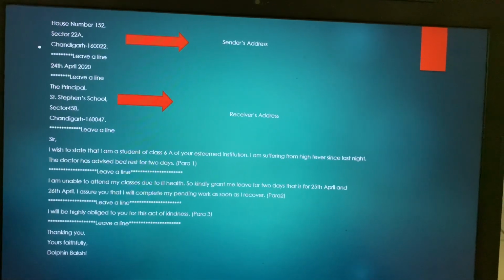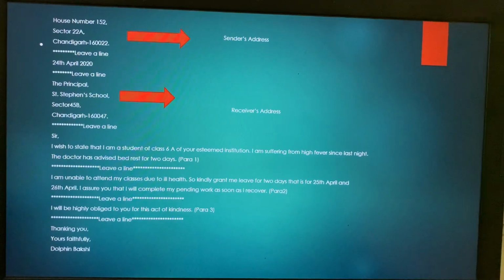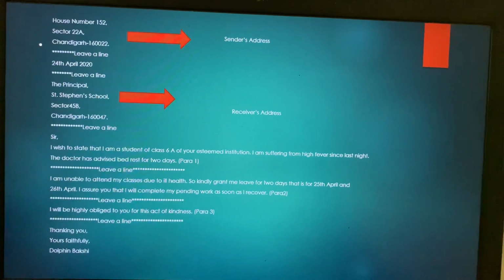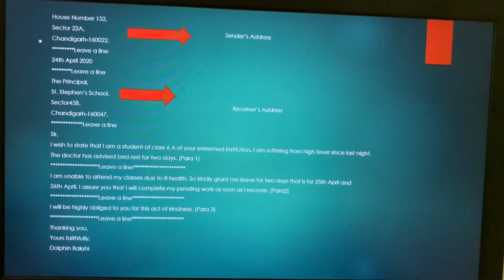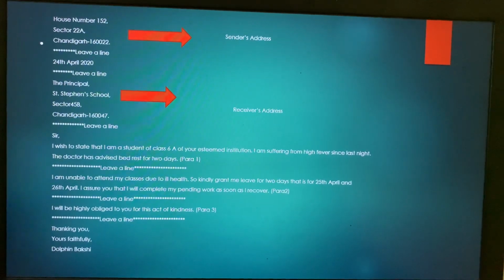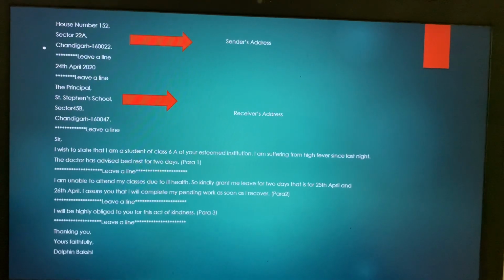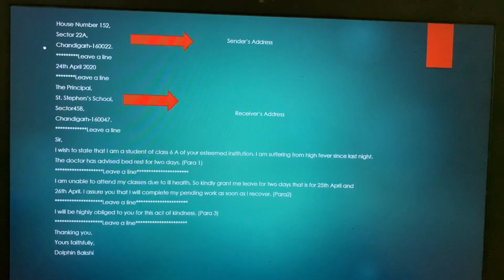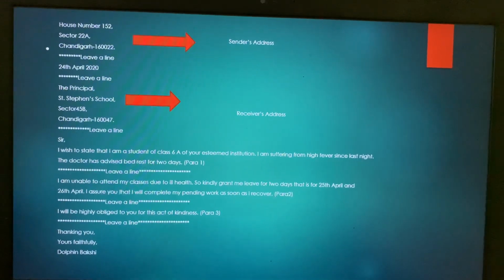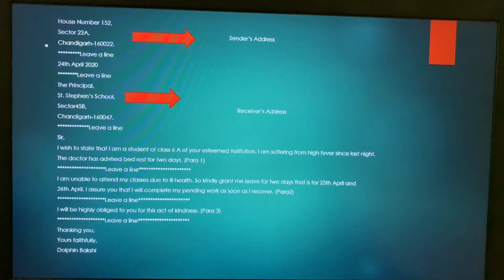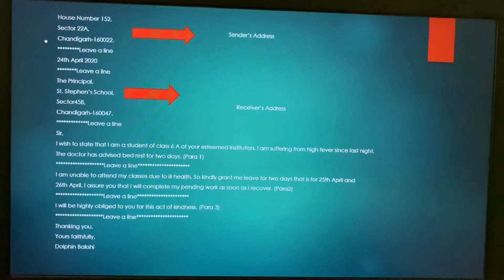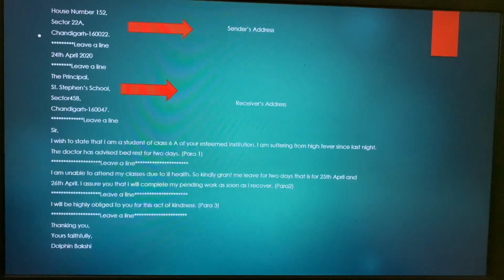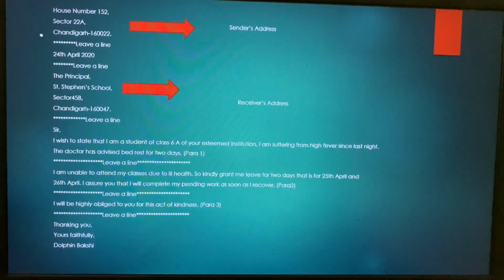So in paragraph number 1, children, you are stating the class and the section, and then you are stating the reason that why you are not able to attend the school. So children, here it is written 6A, but then you will write your own section once you know it. Okay, so that you're introducing yourself, now that which section you belong to. After, children, the first paragraph gets over, you will leave a line and you come to the second paragraph